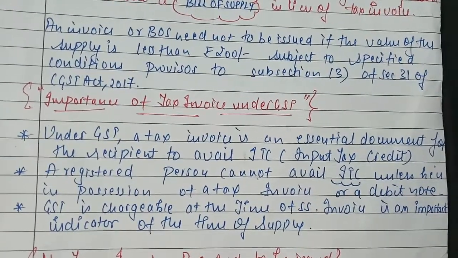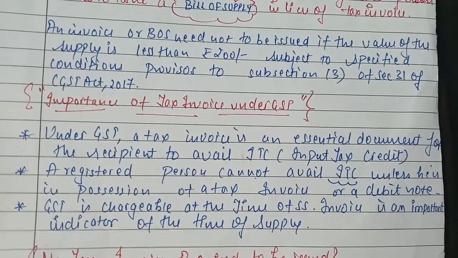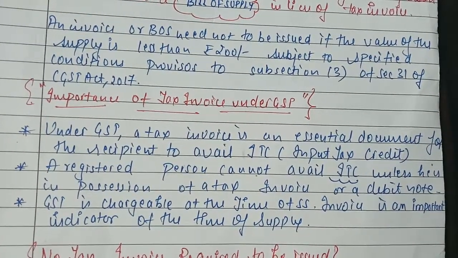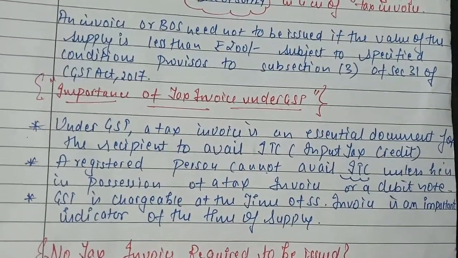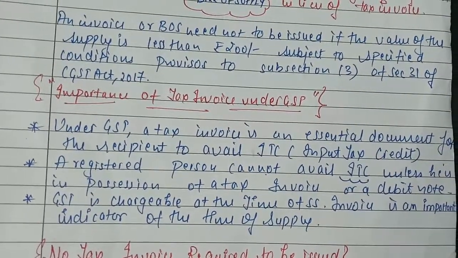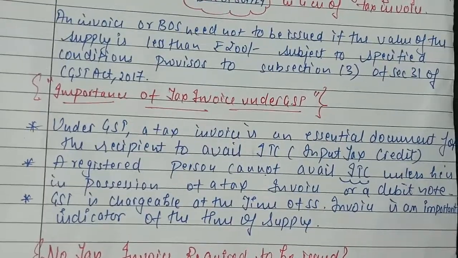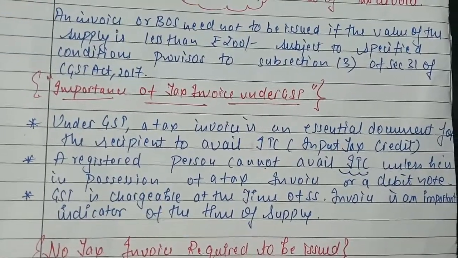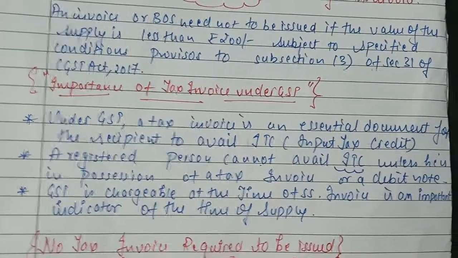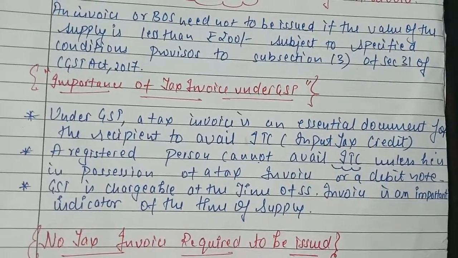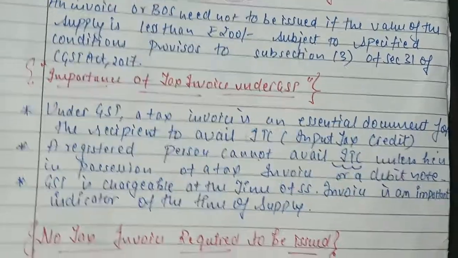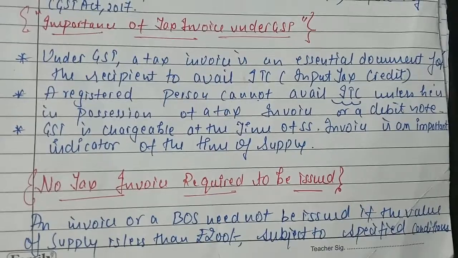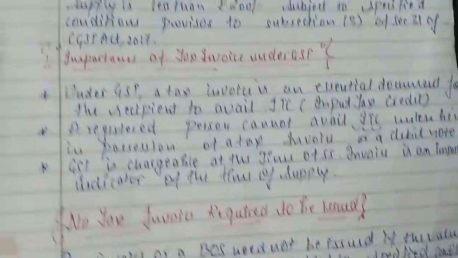The second point is that a registered person cannot avail ITC unless he is in possession of a tax invoice or a debit note. सो कोई भी रजिस्टर्ड पर्सन अगर उसे ITC अवेल करना है तो उसके पास टैक्स इनवॉइस होना ज़रूरी है। So the third point is GST is chargeable at the time of supply and invoice is an important indicator of time of supply. Now come over the next point, which is no tax invoice required to be issued,